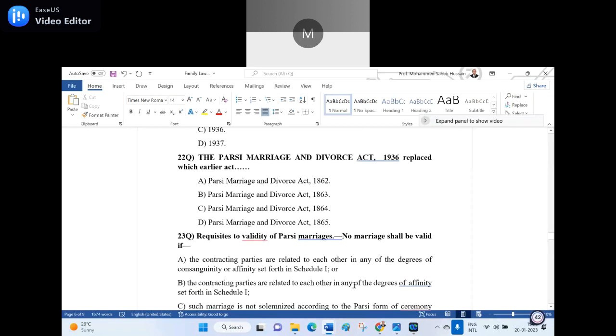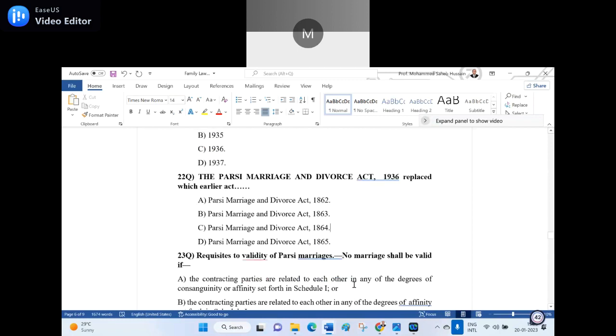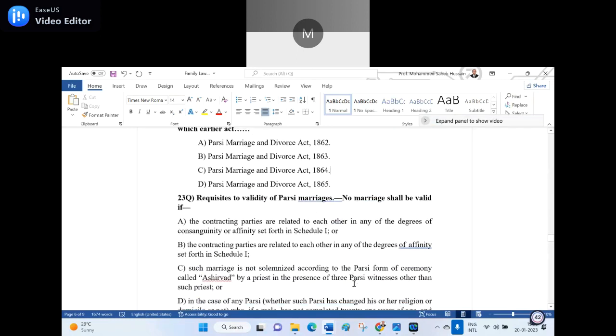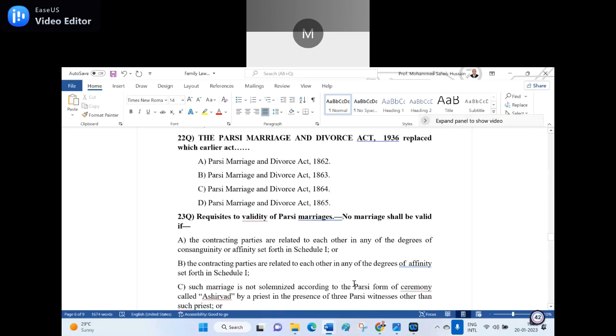Now, 23rd question. Requisite to validity of Parsi marriage. No marriage shall be valid if A, the contracting parties are related to each other in any of the degrees of consanguinity or affinity set forth in Schedule 1.